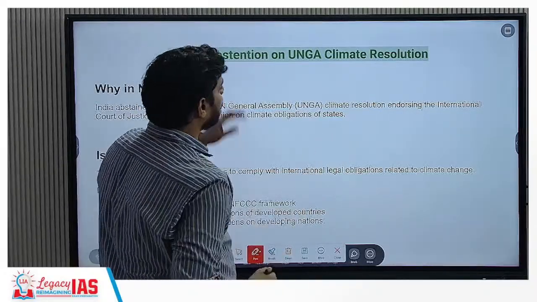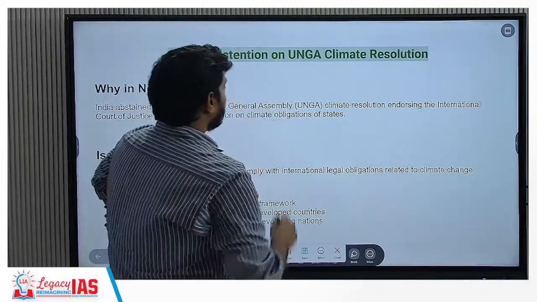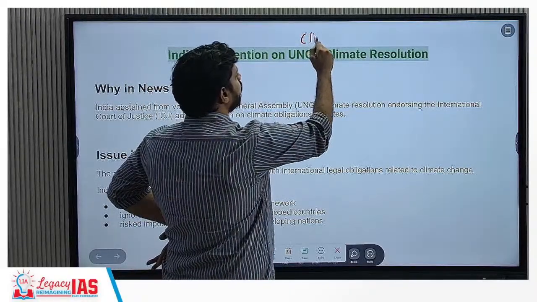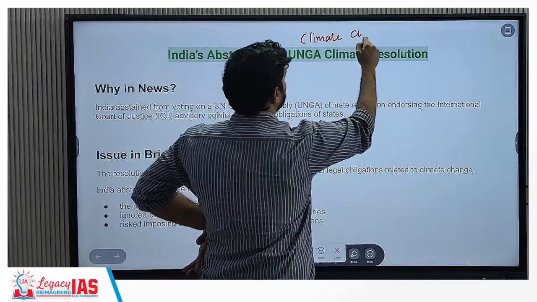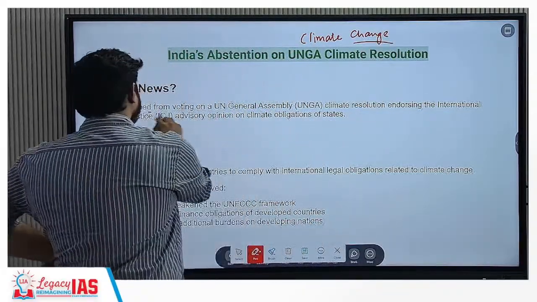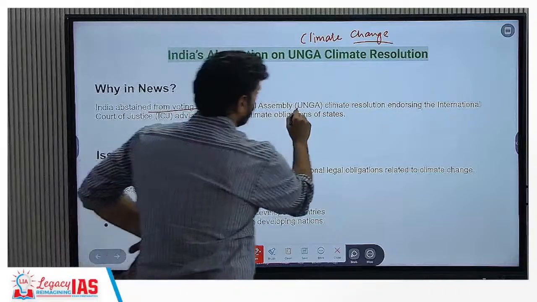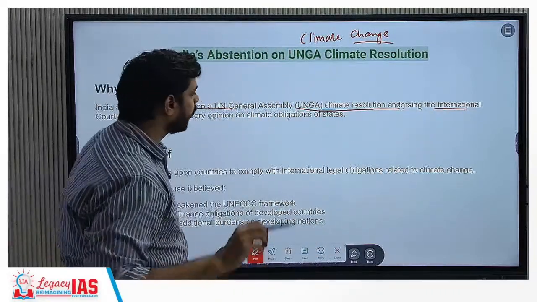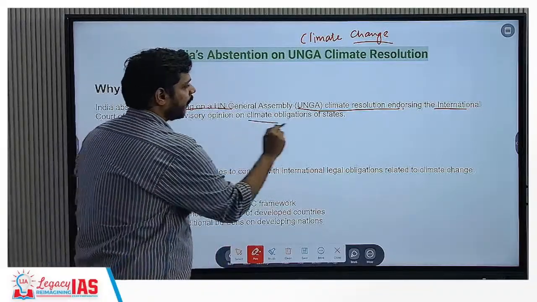Now, India's abstention on the United Nations General Assembly climate resolution. Now, this is related to the topic of climate change. Okay. So, India has abstained from voting on the UNGA climate resolution endorsing the ICJ, International Court of Justice, advisory opinion on climate obligations of states.